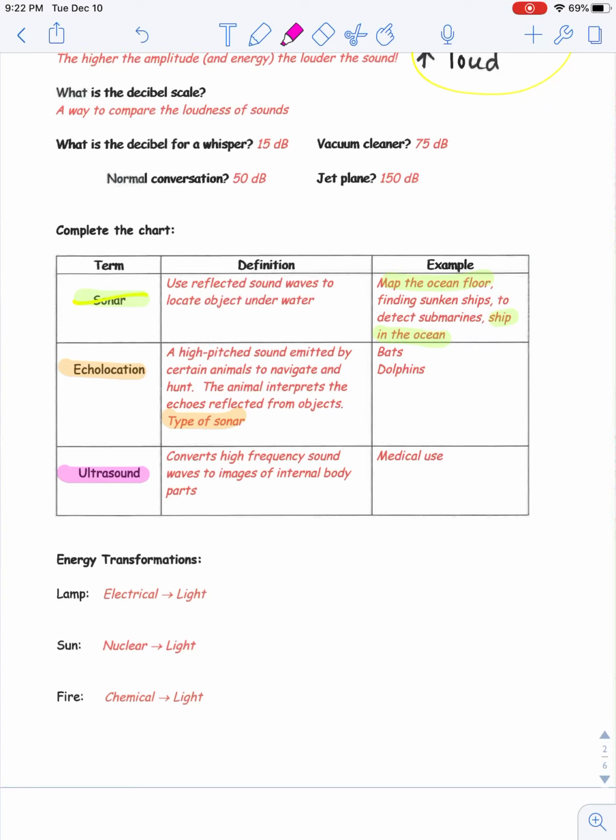And so it's sending that sound wave through your body, reflecting off of the body part or the baby, and then reflecting back up into the fancy machinery, and it generates that picture, and you get a chance to see what's going on inside non-invasively.